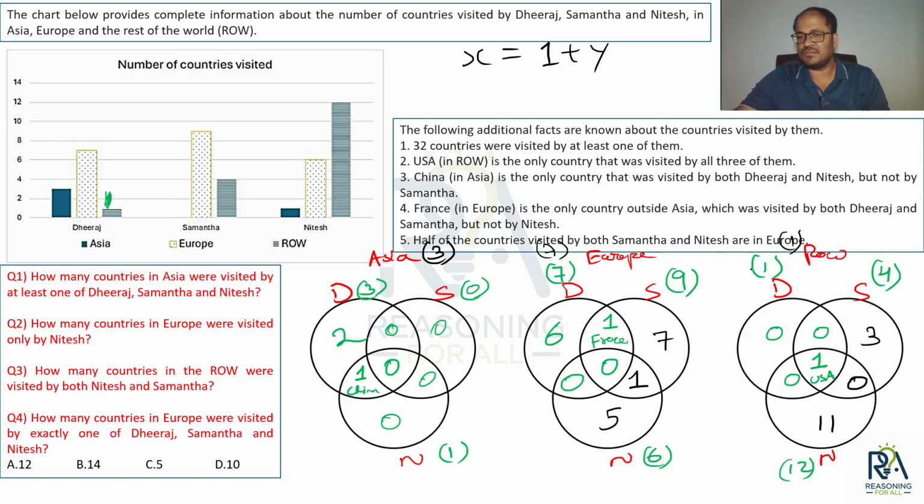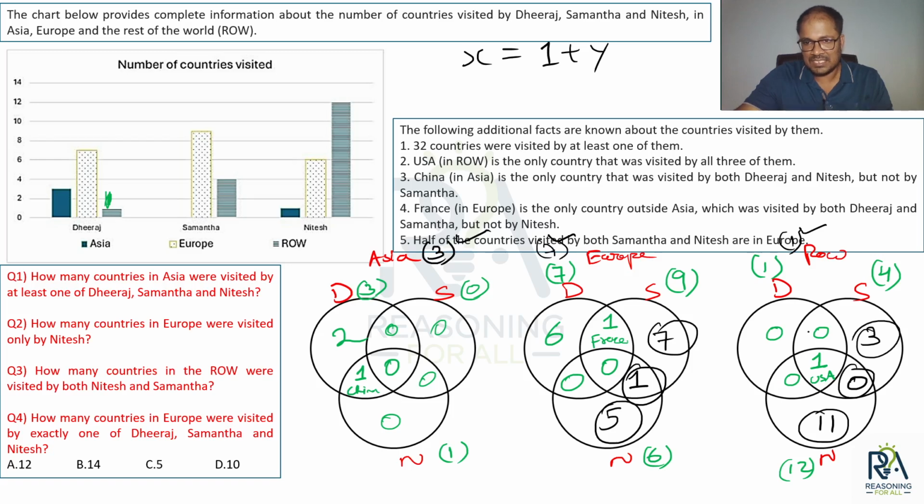Now there is the information. The sum of these 21 regions should be how much? 32, because 32 countries were visited by at least one of them. अभी देखो फिलहाल कितना है? 3 plus 7 10. 10 plus 1 11. 11 कंट्रीज का तो अपना पक्का हो गया कि कहां पे कौन आएगा, राइट. सो हाउ मेनी कंट्रीज आर रिमेनिंग? 21 कंट्रीज.